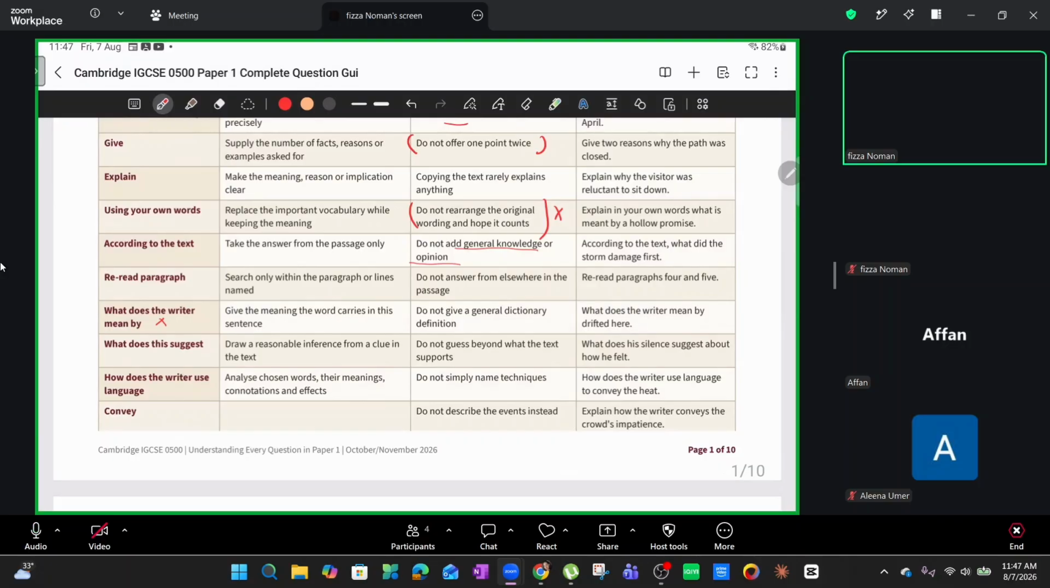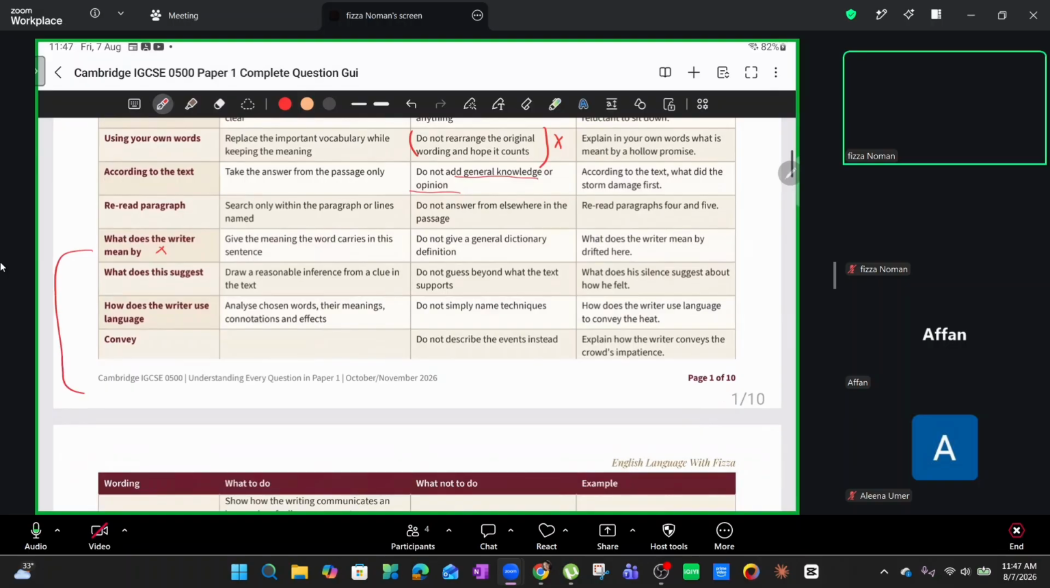Now, what does the writer mean by...? In this case, you give the meaning the word carries in this sentence. This is where we come to an understanding of these two terms. I'm not sure if you guys are familiar, but let me put this down for you. Connotation versus denotation. Are you guys familiar with these terms?